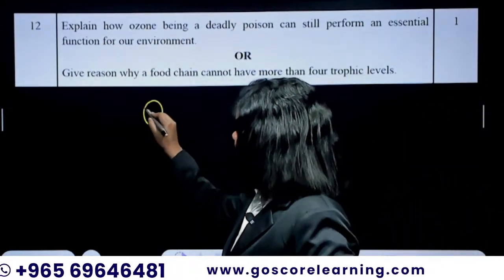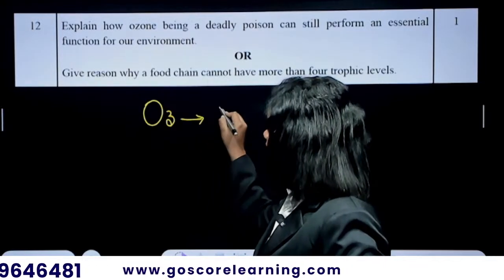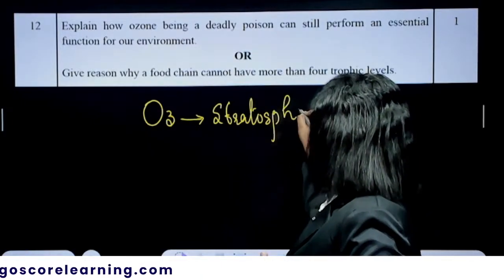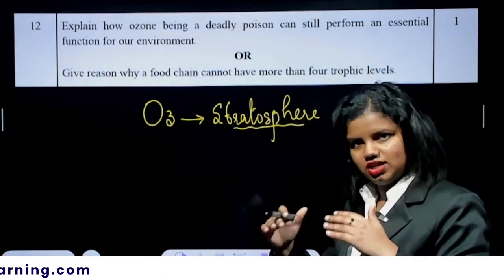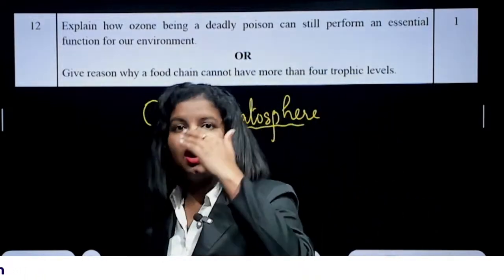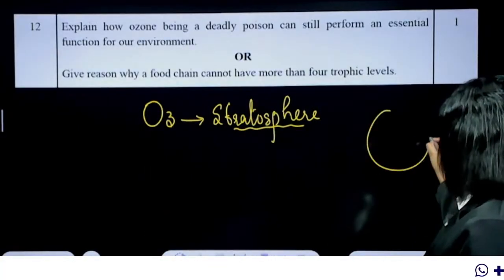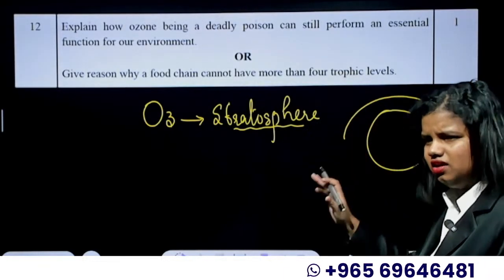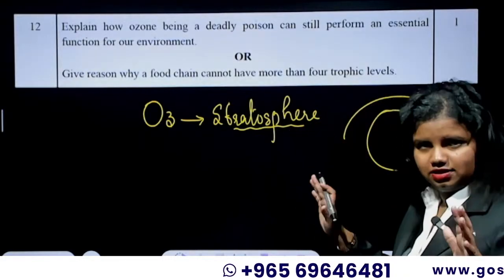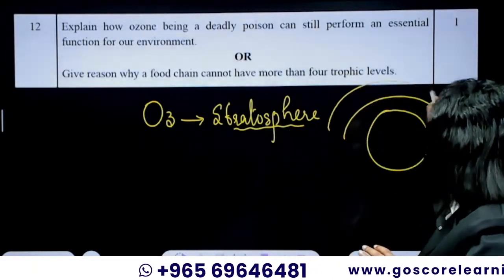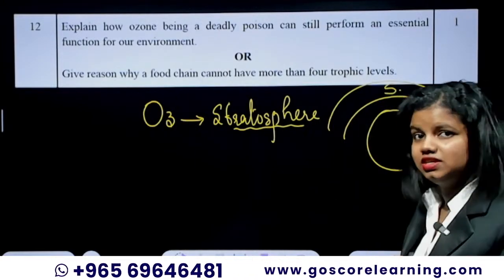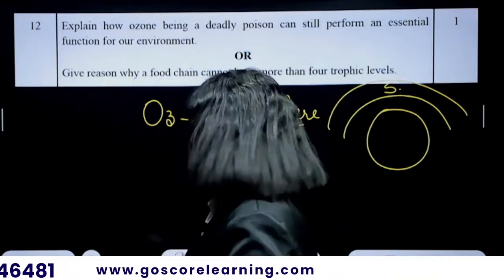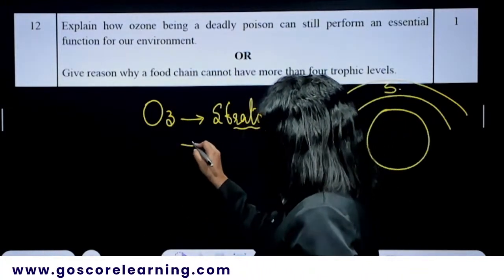So O3 is the gas which is present in the stratospheric region. What is the stratosphere? The stratosphere is a layer just above the troposphere, which is above the earth. So suppose this is the earth. Earth has a layer of troposphere above it where we can see all the birds flying. That's the region of troposphere. And above that we have the stratosphere. In that stratosphere there is a zone called the ozonosphere.